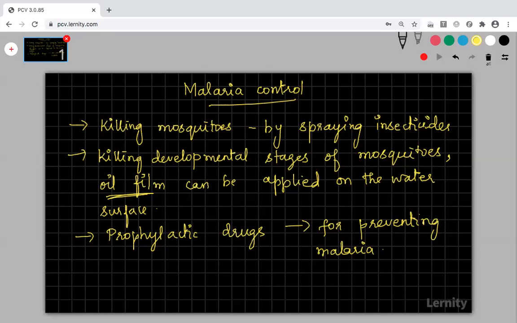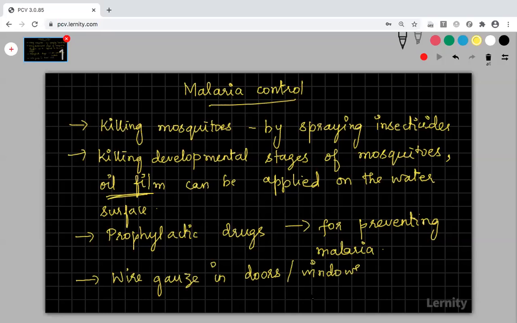In addition to this, mosquito bites can be prevented by using wire gauze. In our homes, you would have seen wire gauze attached to the doors and windows of houses.